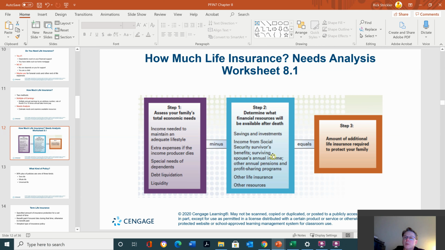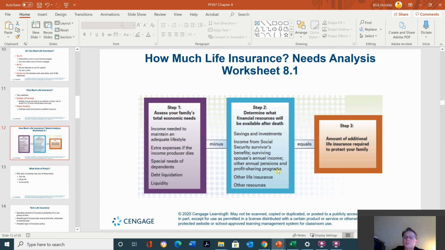So if your children are minors, they'll receive Social Security survivors benefits until they're 18 or graduate high school. It used to be that you went through college, but not anymore. Now it's graduate high school, turn 18 or 19, and that's it. I believe it's still 18.